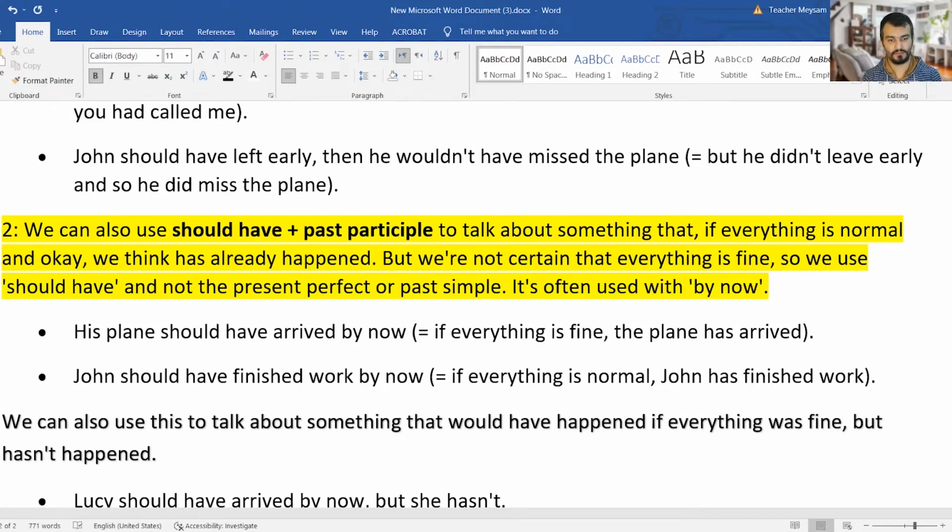problem. Another example, John should have finished work by now, but he hasn't finished yet. We assume, we think, we predict that John should have finished his work by now, but in reality, he didn't. In other words, if everything is normal, is okay, there's no problem, John has finished work, but we don't know. We have to ask John why he is late, for example.